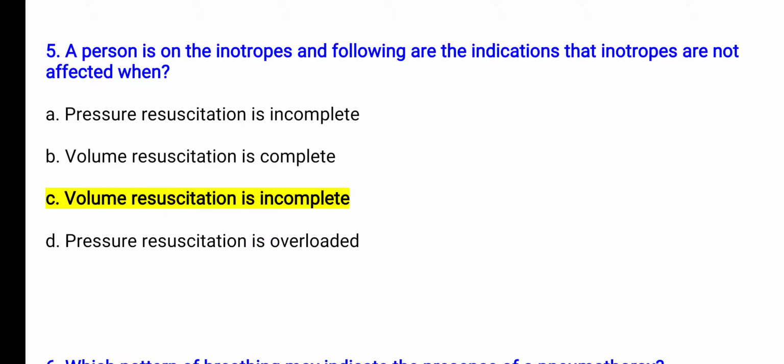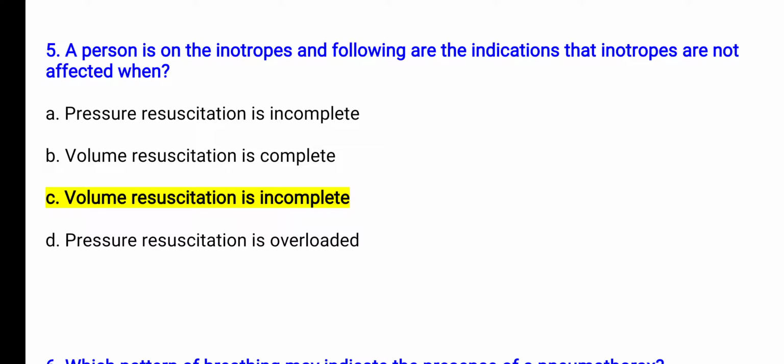So in the question, what they are asking is, a person is receiving inotropes, and when can we say that inotropes are not working properly or are not affecting properly. Option C is correct, when volume resuscitation is not complete, because why are we giving inotropes